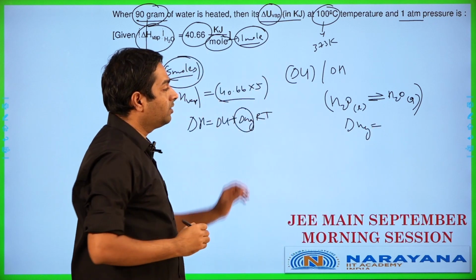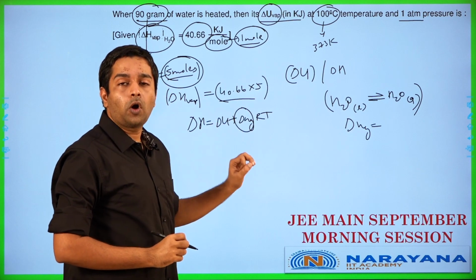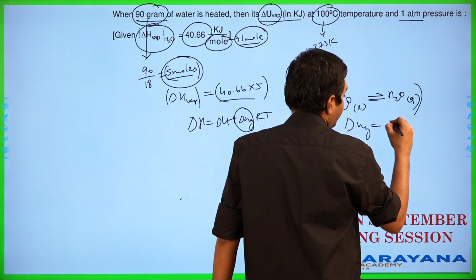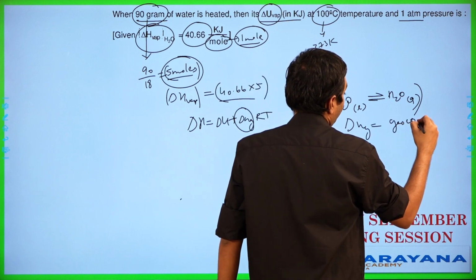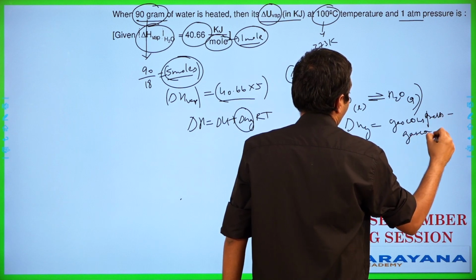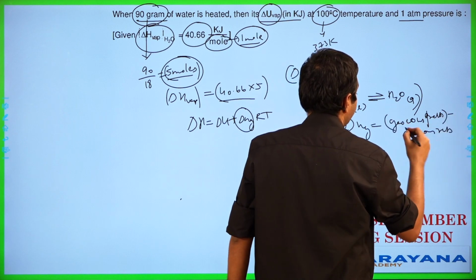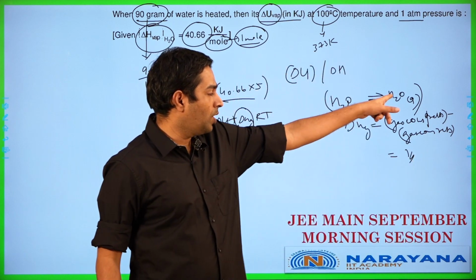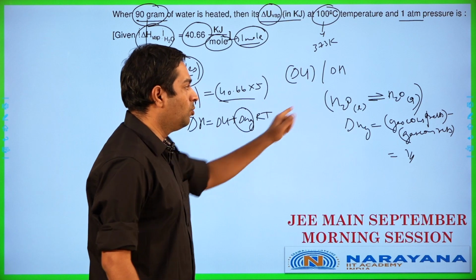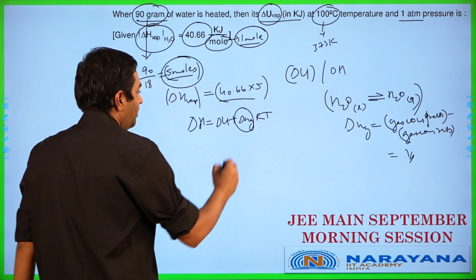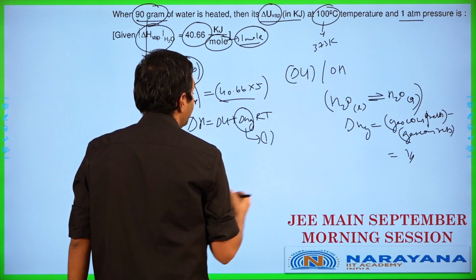Delta Ng is basically nothing but number of moles of gaseous products minus number of moles of gaseous reactants, which of course works out as 1 in this particular case. As you can see, there's 1 mole of product and 0 moles of reactant. So we end up having 1 mole of product alone to be taken into account. So we have delta Ng value as 1 in this case.